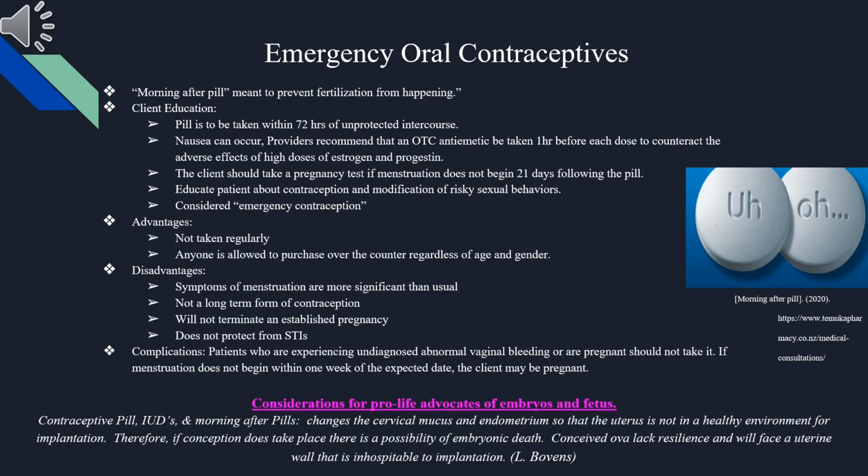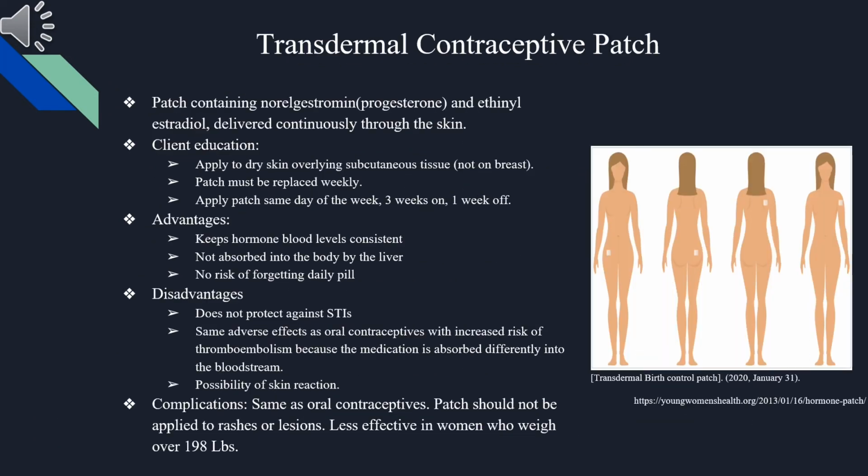age and gender. Transdermal contraceptive patch is a patch containing progesterone and ethinyl estradiol delivered continuously through the skin. It is important to educate the client to apply to dry skin overlying subcutaneous tissue that is not on the breast. The patch must be replaced weekly, applied the same day of the week, 3 weeks on and 1 week off. Advantages include that it keeps hormone blood levels consistent, it is not absorbed into the body by the liver, and there is no risk of forgetting a daily pill.